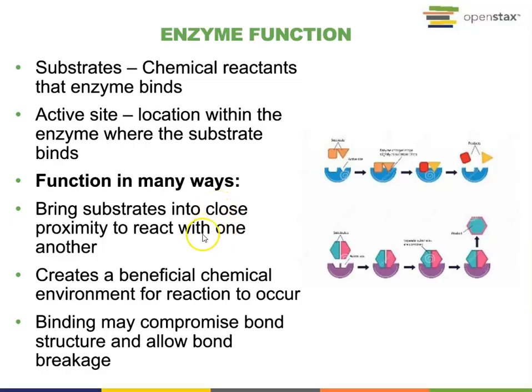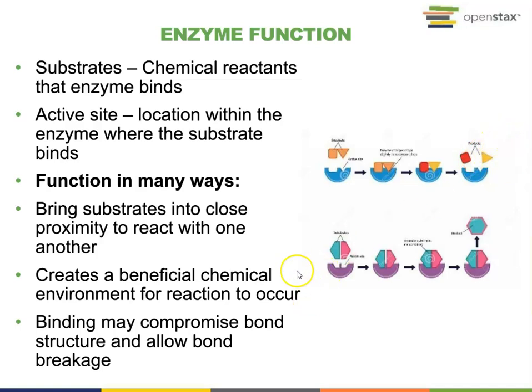While an enzyme performs its function, it requires a substrate. Substrates are chemical reactants that the enzyme binds. An enzyme has an active site. The active site is the location where the substrate fits. Once the substrate binds to the active site, the chemical reaction happens, and the reactants are broken down into product, which is then released from the active site.